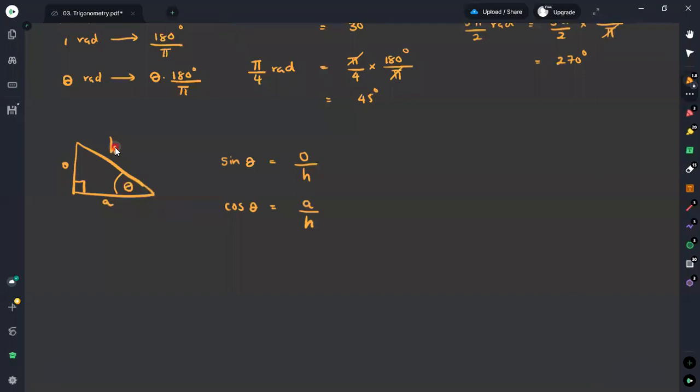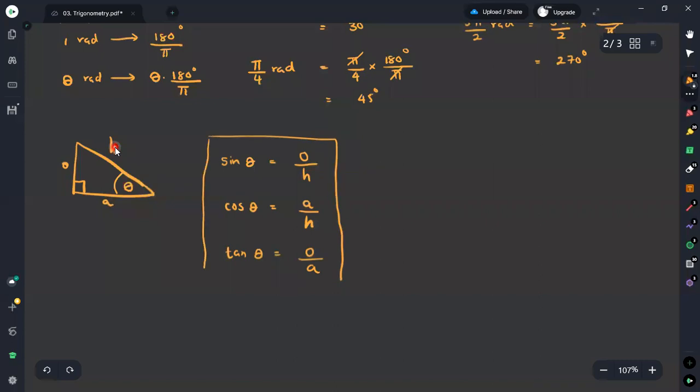And then we can obtain the value for tan theta. Tan theta can be obtained by the length of the opposite side divided by the length of the adjacent side. Therefore, this is how we are defining the basic trigonometric ratios.